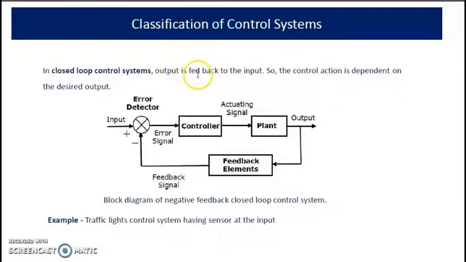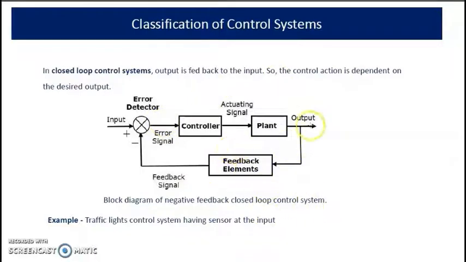Now the closed loop system, this is the block diagram for a closed loop system. In this case, there is a feedback from the output to the input. Here there is a reference input. Reference input is the desired output. The error detector gives the error signal, that is the difference between the desired output and the actual output, and it is given to the controller, and the corresponding actuating signal is given to the plant.